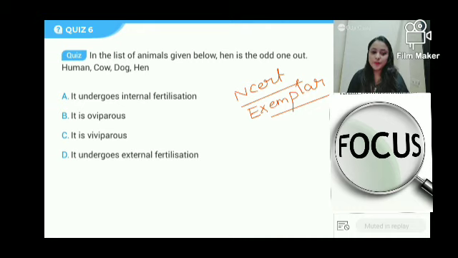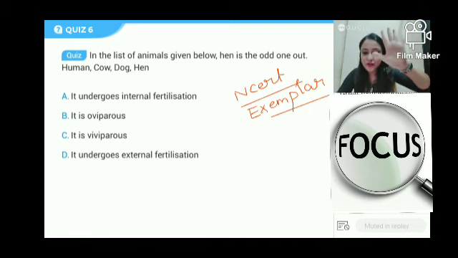So I hope the new kids got an understanding that in this class we cover subjective questions, the NCERT questions and the NCERT Exemplar questions. And basically this is all because of your school exams. School exams को दिमाग में रखते हुए it has been done. Okay, चलो 5, 4, 3, 2, 1 and I close.